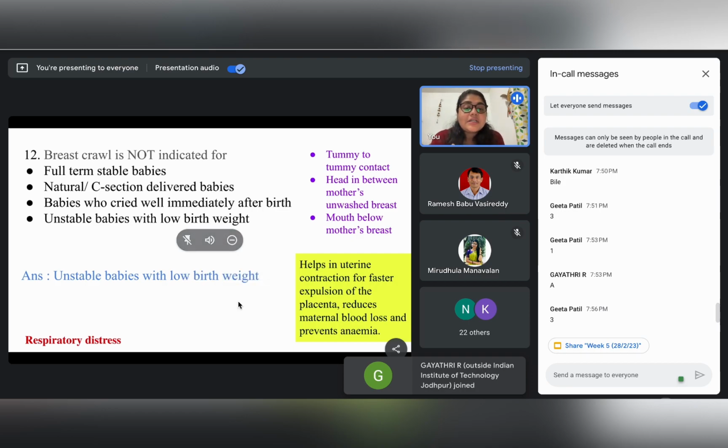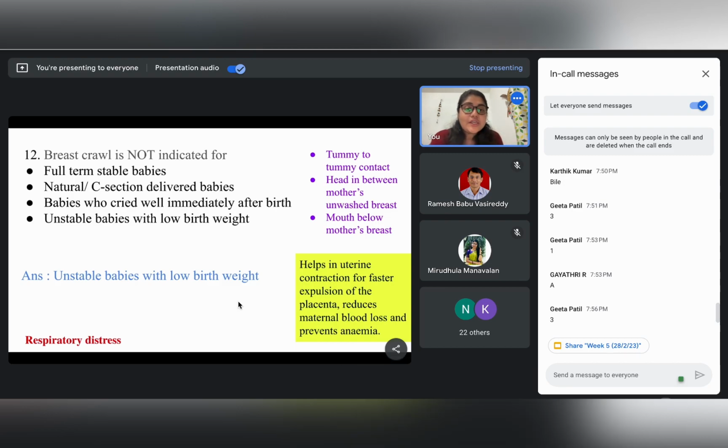Now, whenever the child is doing this breast crawl, this phenomenon should ensure three things. Number one, there should be a tummy to tummy contact, so the tummy of the child should be in contact with the mother's tummy. Number two is the child's head should be in between the mother's unwashed breasts, right? So the head should be in a position in between the mother's breasts. And number three, the child's mouth should be below the mother's breast.